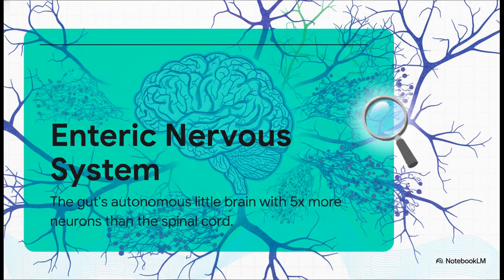Now, what's absolutely fascinating here is that the gut is completely autonomous. It's governed by the enteric nervous system, which literally acts as a powerful little brain. To put that into perspective, this intramural network contains 5 times the number of neurons as your entire spinal cord. Arranged in the myenteric and submucosal plexuses, this little brain means the intestine can initiate and sustain rhythmic peristalsis completely independently, with absolutely zero external input from the central nervous system. It's doing all the heavy lifting on its own.